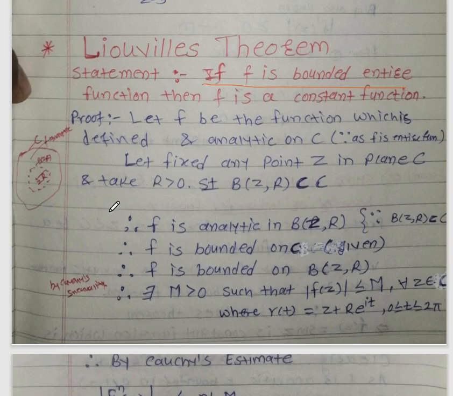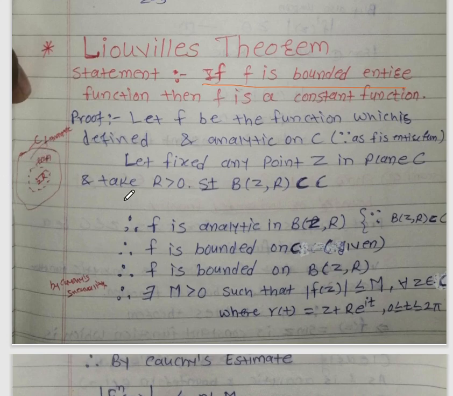Let us fix any point z in the complex plane C. To prove this theorem, we take any point z in the complex plane C and take a radius r greater than 0, such that the open ball with center z and radius r is contained in the complex plane C. So this is the whole complex plane C, and this is an inner circle whose center is z and radius is r, an open circle. Here f of z is an entire function, that means f of z is defined and analytic on the whole complex plane C.